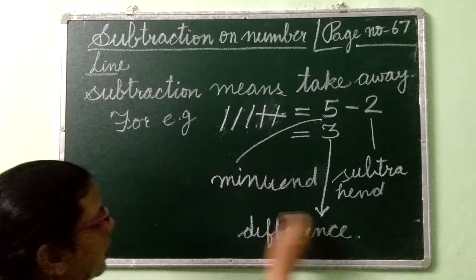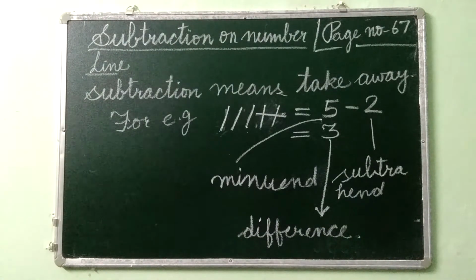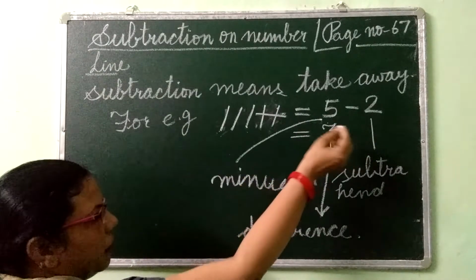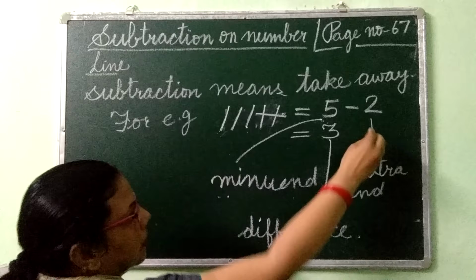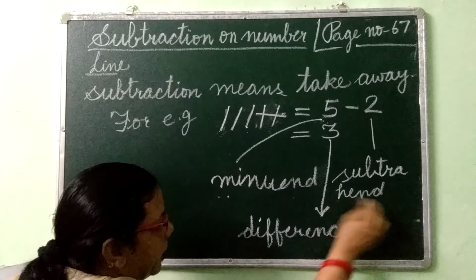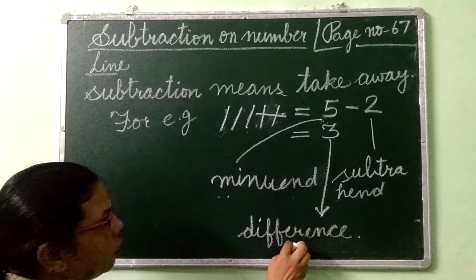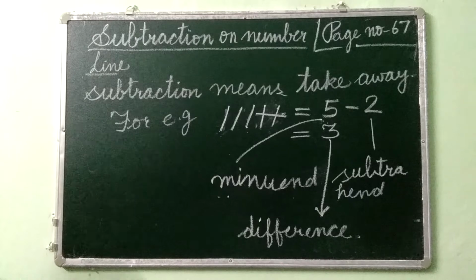Is it clear, children? So, subtraction means to take away the number, and here 2 numbers will be there. The greater number is minuend, the smaller number is subtrahend, and the answer which you get is difference. Now, I am going to explain you subtraction on number line.